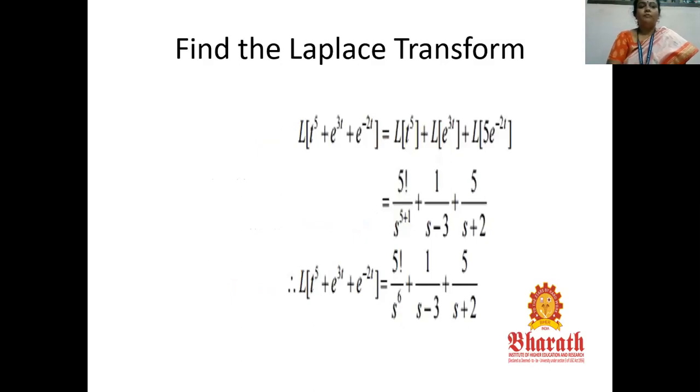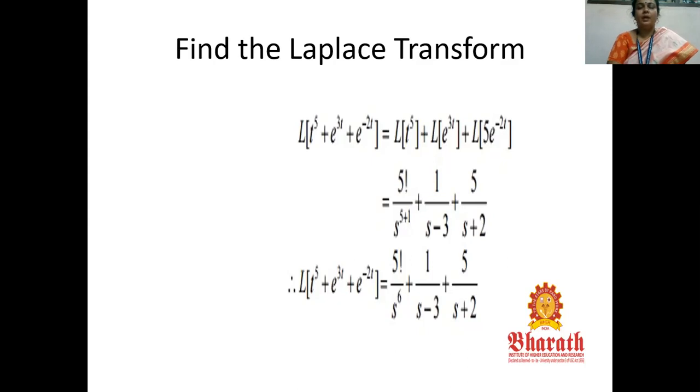Some problem. Find the Laplace transform of t power 5 plus e power 3t plus 5 e power minus 2t. First of all, we have to separate the terms. For every term, we have to take the Laplace transform. That is Laplace of t power 5 plus Laplace of e power 3t plus Laplace of 5 e power minus 2t. By the basic formula, L of t power n is equal to n factorial by s power n plus 1.